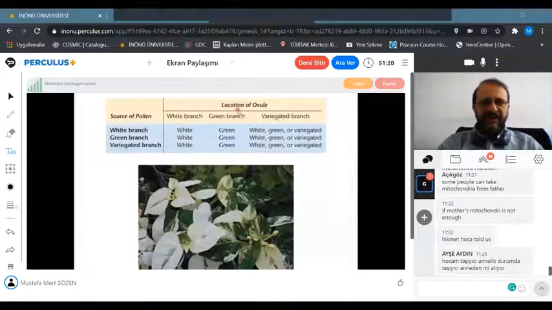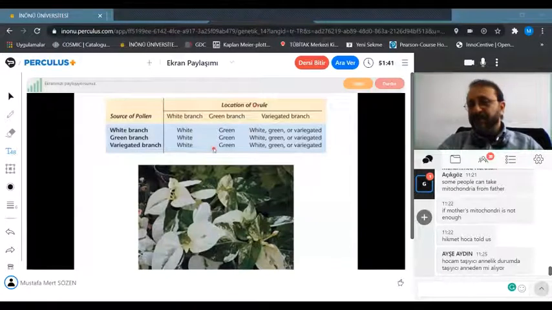If the location of ovule is white, if it's on the white branch, then the plants will have white leaves. It doesn't matter what color the source of pollen is. It can be a white branch, green branch, or variegated branch.